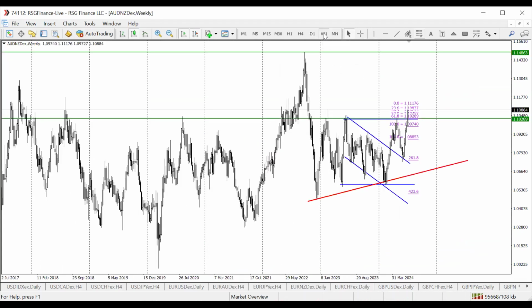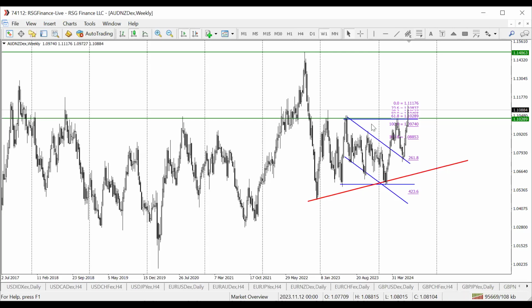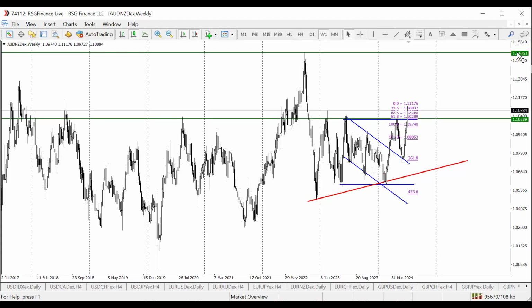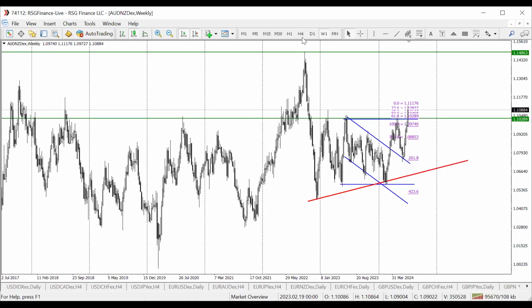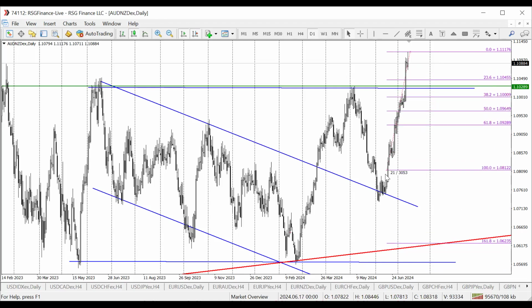Let me take you to the bigger picture. So on the bigger picture here, this is on a weekly chart. So we've smashed through the key levels of resistance. You see this? The level is 1.10289. We've been able to smash past those levels. So what we're seeing now is a new potential rally towards the 1.14863.